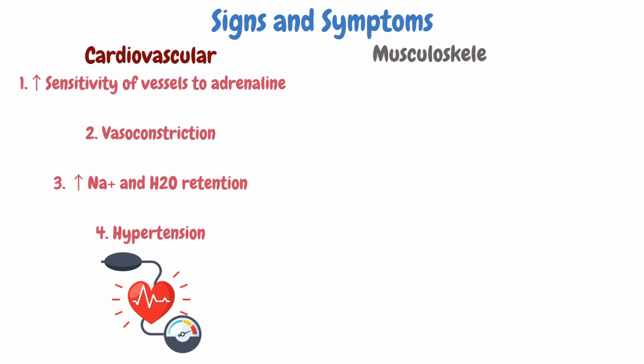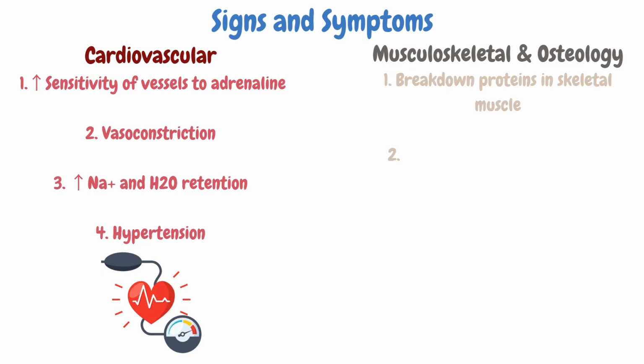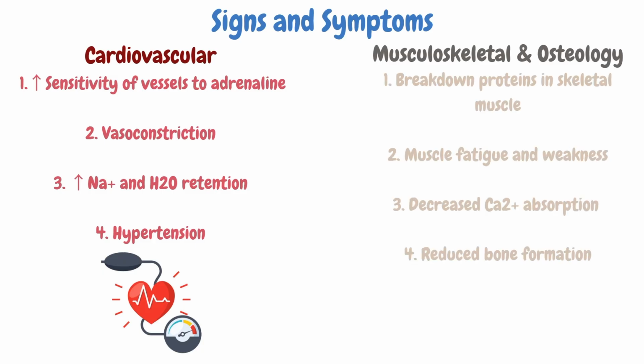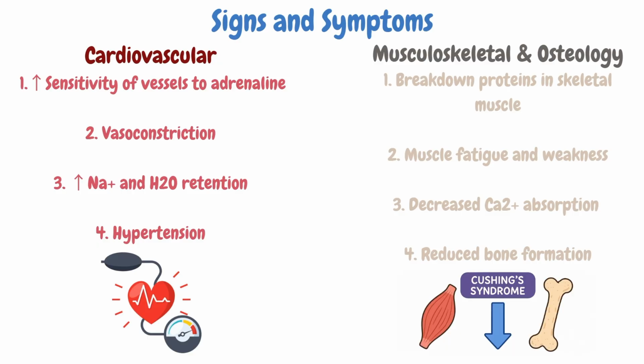It also has musculoskeletal and osteological causes and symptoms as well. Excess cortisol can cause muscle weakness and bone loss. This occurs because high levels of glucocorticoids are known to cause breakdown of proteins that make up skeletal muscle. This leads to muscle fatigue and breakdown. It can also cause decreased absorption of calcium from the intestines, reducing the amount of calcium that is available to form our bones. This increases chance of acquiring osteoporosis and increases chance of fractures.